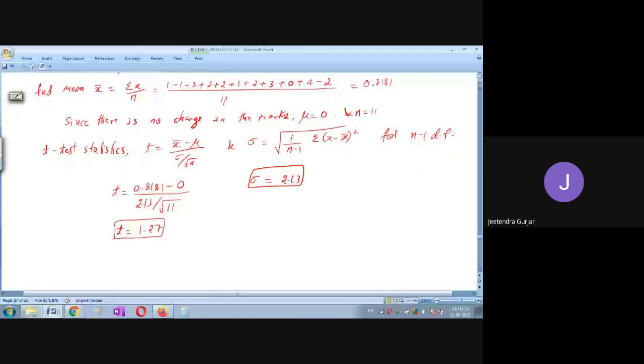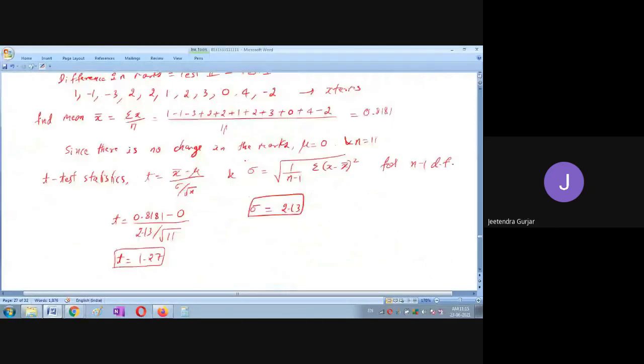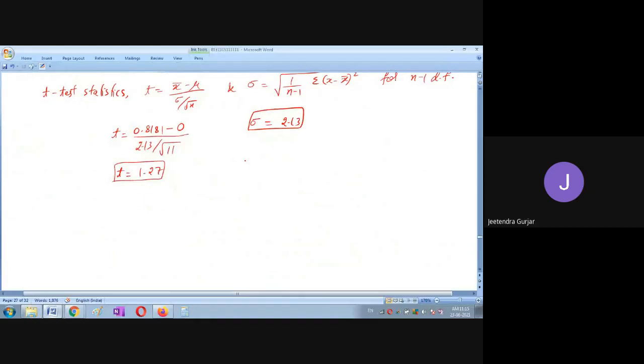So now we will use the 0.05 level of significance, and we find whether, as I told you, H naught is accepted or rejected. First we want the T calculated value. Now the second element, I want to find T 0.05, that is the 5% level of significance from the table. Using this row and this column, you get this value.